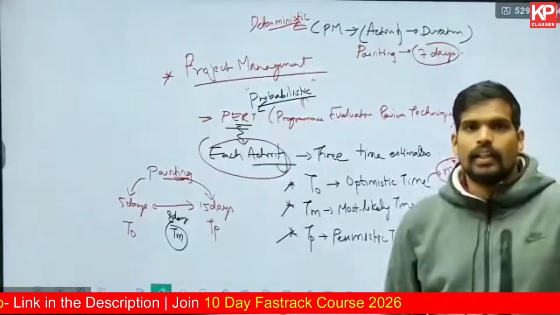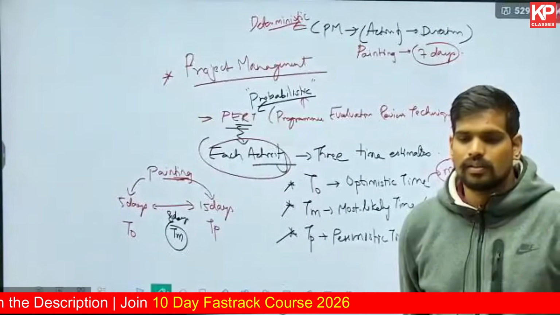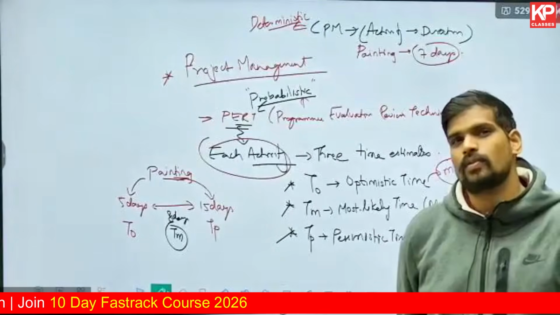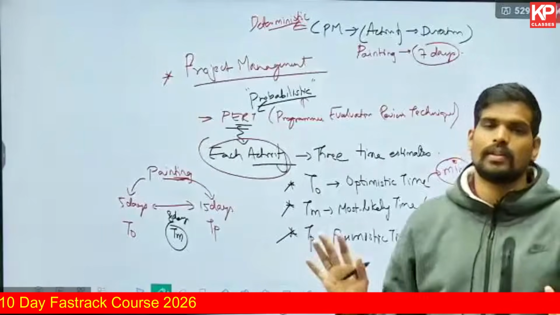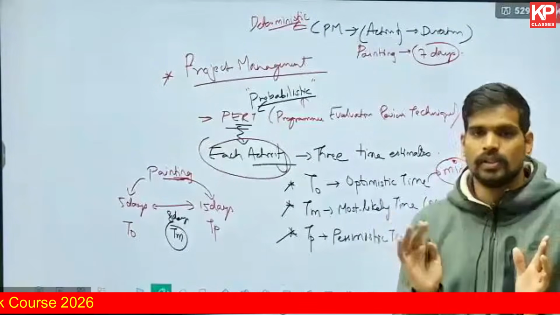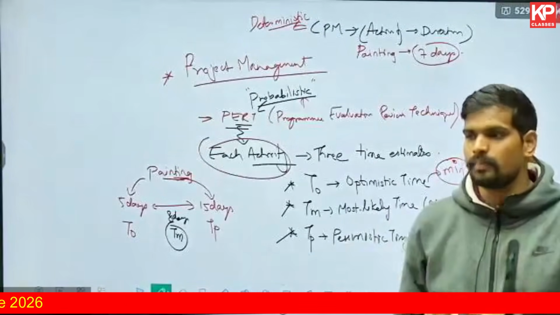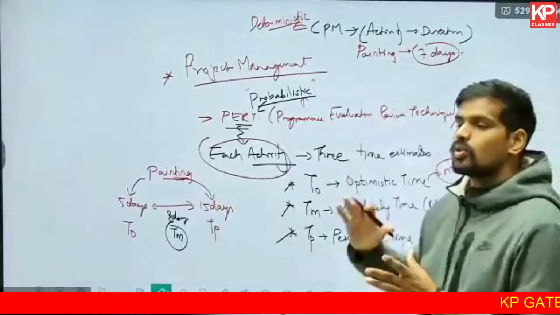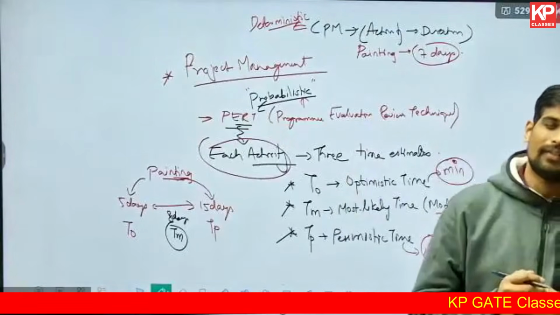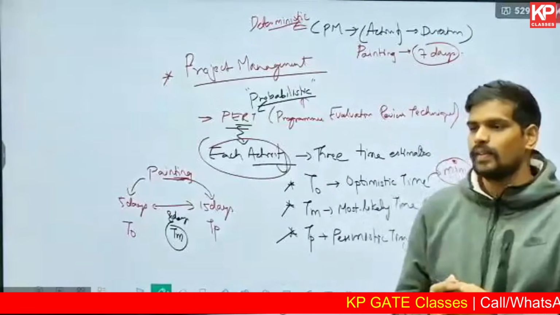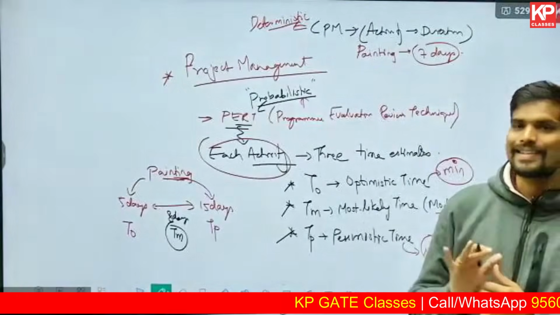Can you tell me, if you're having a residential building, only a ground floor residential building, a small project, just a 2 BHK house, nothing else, a simple project, which approach in project management do you think will be ideal for such projects, CPM or PERT? Obviously something which is simple and straightforward.